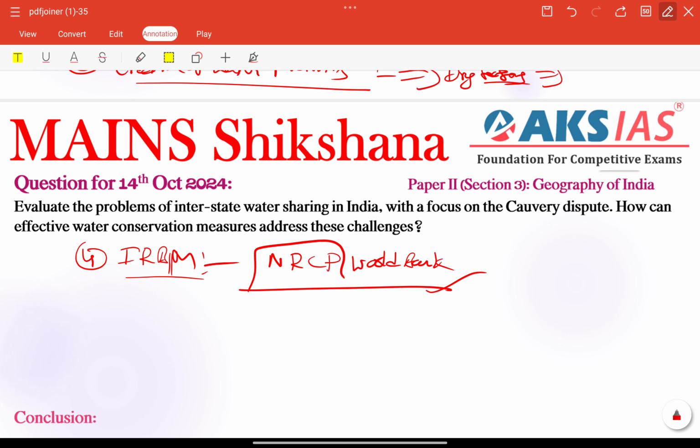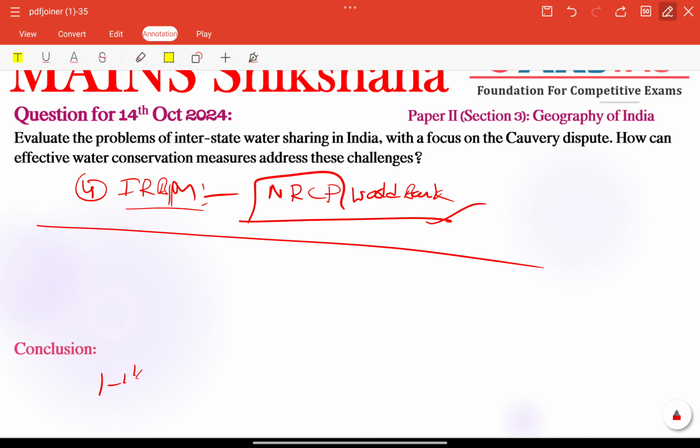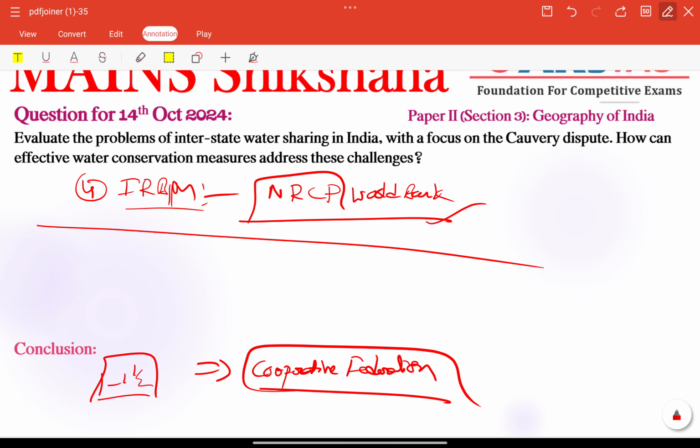Very good example, right? Other than that, we can conclude with a one to one and a half line futuristic note here. We can add cooperative federalism, because even though this question is related to geography, here we can add some polity related issues also.